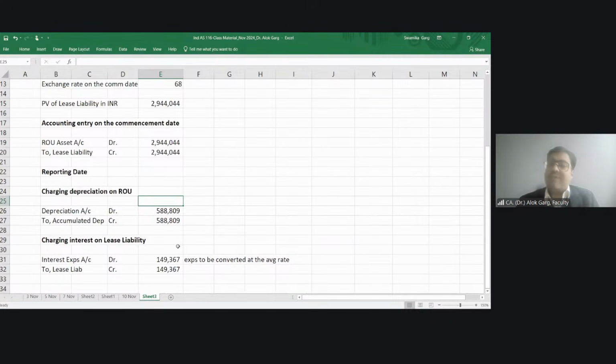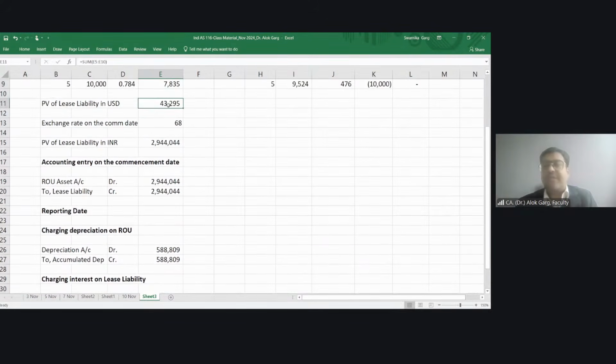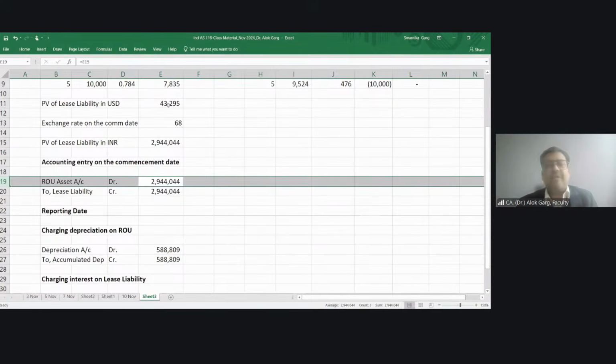Once you have created and recognized your right of use asset, there is nothing going to be restated. For example, on day one, our total US dollar liability was 43,295. It got converted and the accounting entry was passed. Now this right of use asset will not get impacted by any change in exchange rate. It is just like PP&E, a non-monetary item. Non-monetary items are kept at a historical rate.